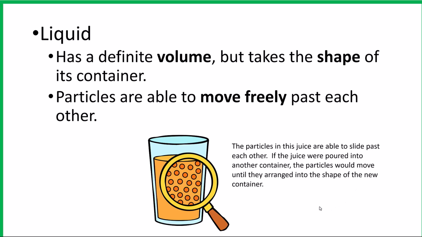So the particles in this juice are able to slide past each other, and if the juice were poured into another container, the particles would move until they arranged into the shape of the new container. But they would still take up the same amount of space because liquids have a definite volume. So regardless of what container this juice is poured into, there's still the same amount of juice.